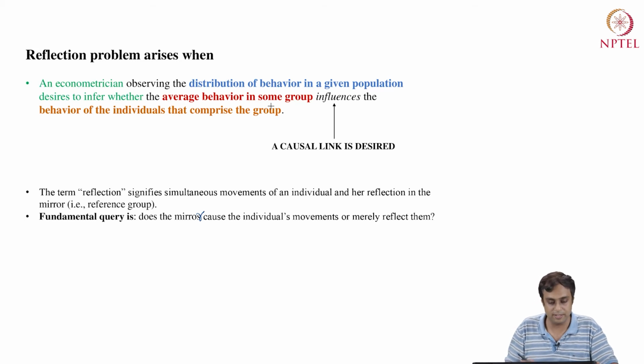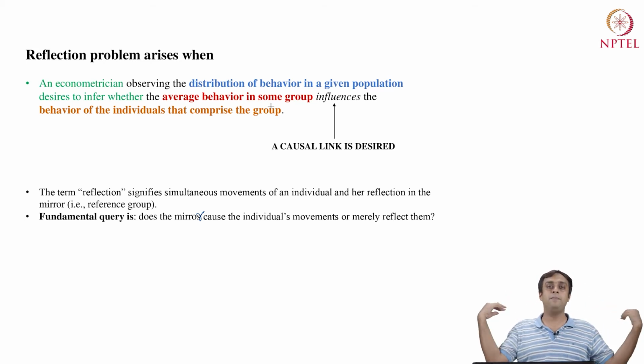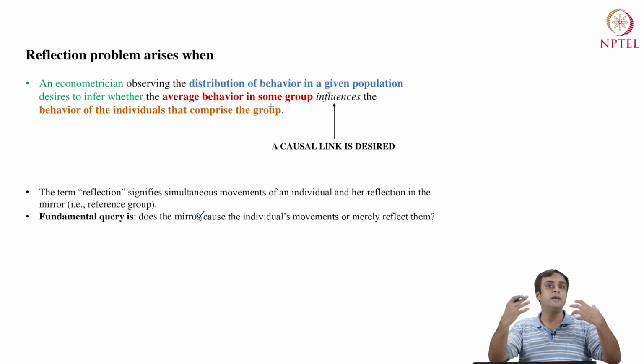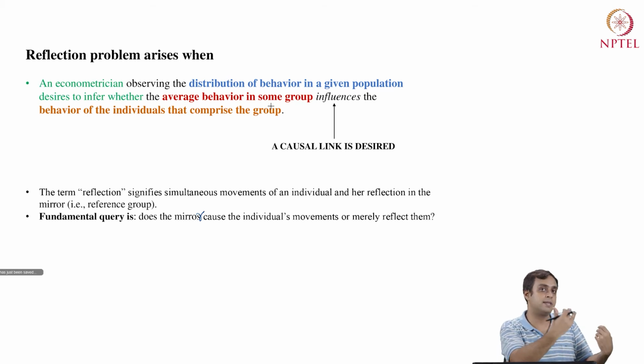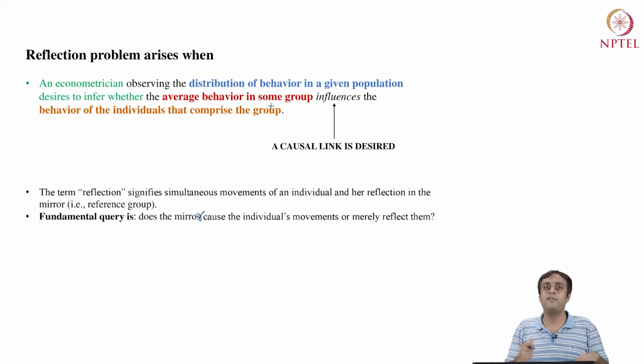causal inference. Okay, so the reflection problem is that I am behaving in a certain way, my peer group is behaving in a certain way. To a distant observer, we both look quite similar in terms of our behavior, let's say in terms of investing time in studying econometrics, or the number of hours I invest studying in a week versus leisure.